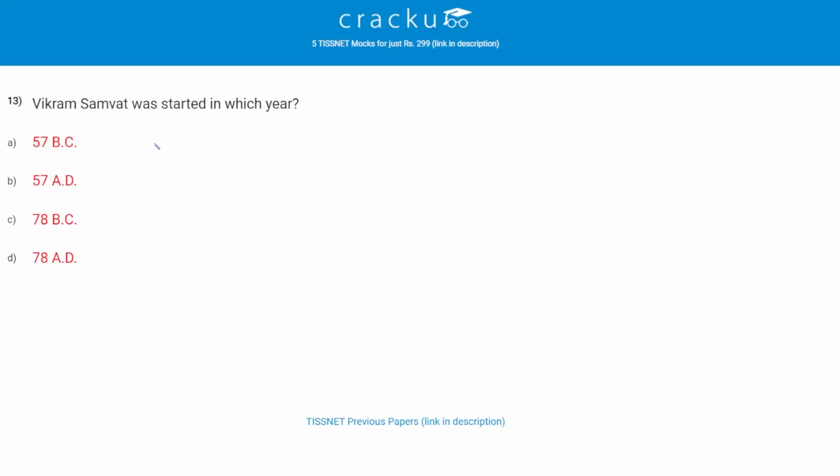Vikram Samvat was started in which year? The correct answer is A, 57 BC. Let's check the another question. In which state is the Mithila painting practiced? The correct answer is C, Bihar. Let's check the another question.